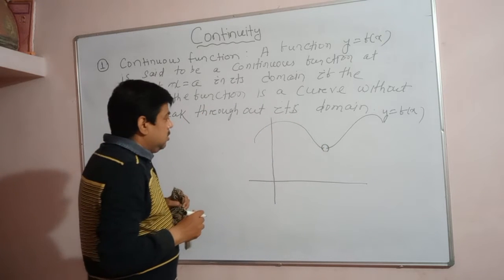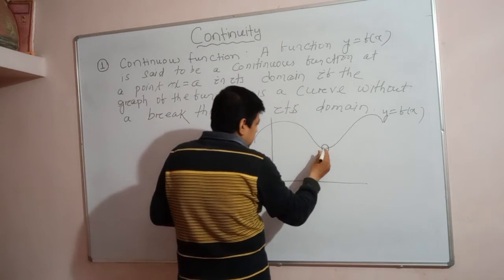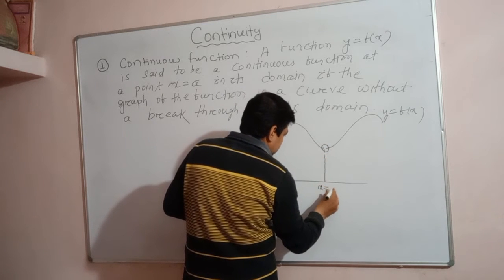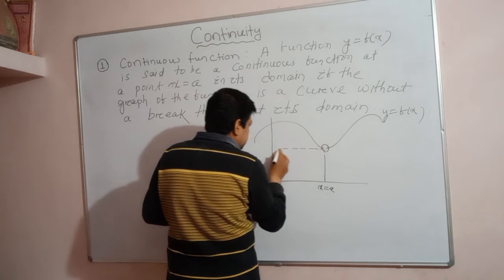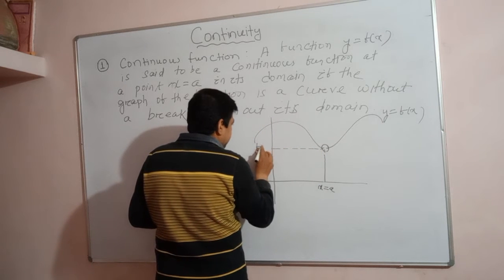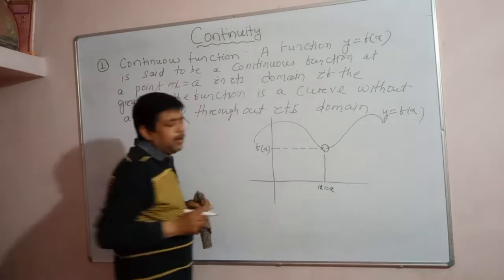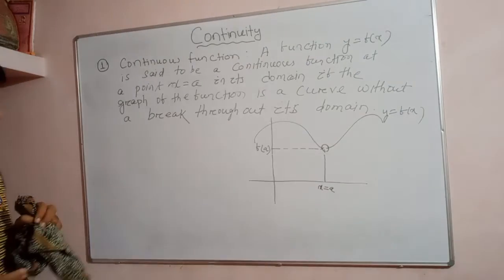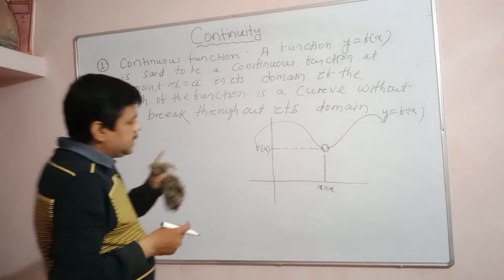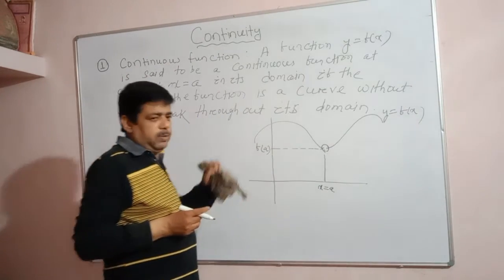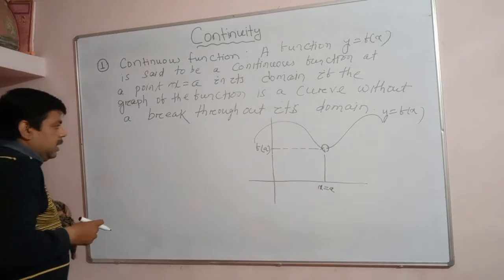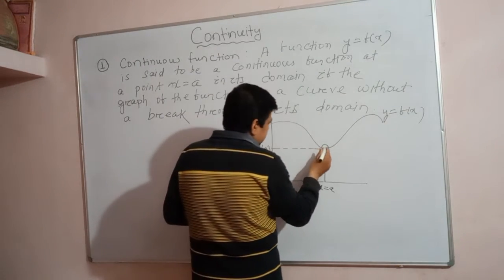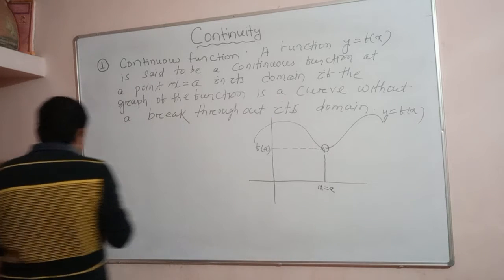Understand? If you take, suppose this is the domain of the function, at this point x is equal to a, then f(a) will be a different value. The function f(a) is not defined. The function f(x) is not defined at x is equal to a. Here you see, in some cases the right hand limit, the limit of the function, may exist.